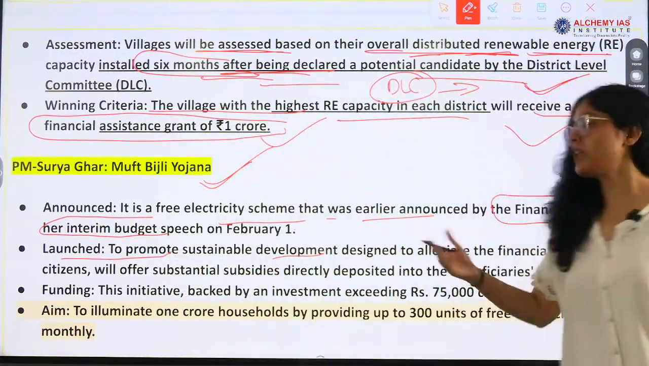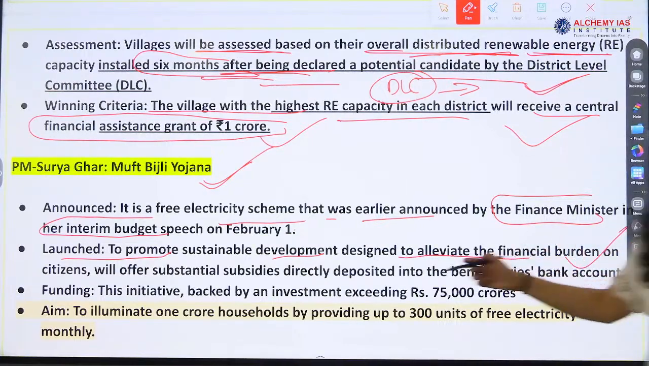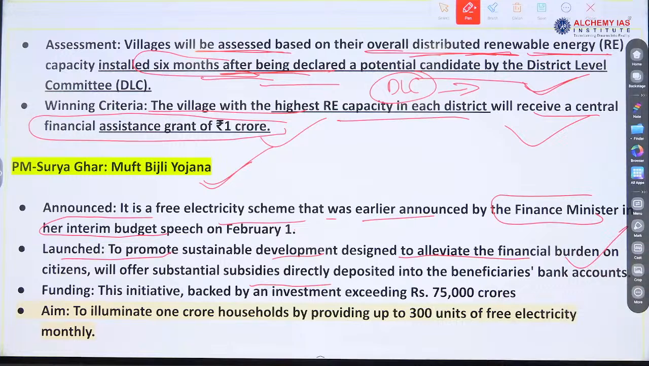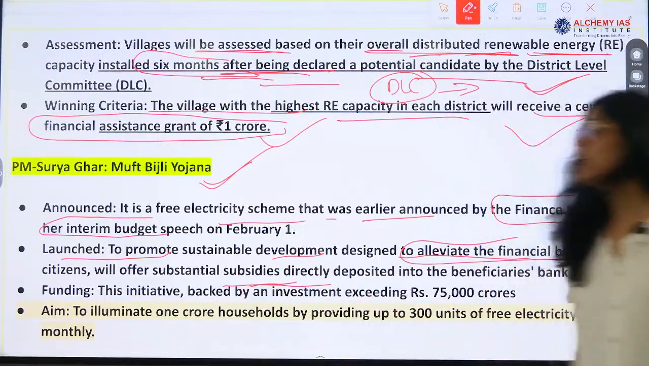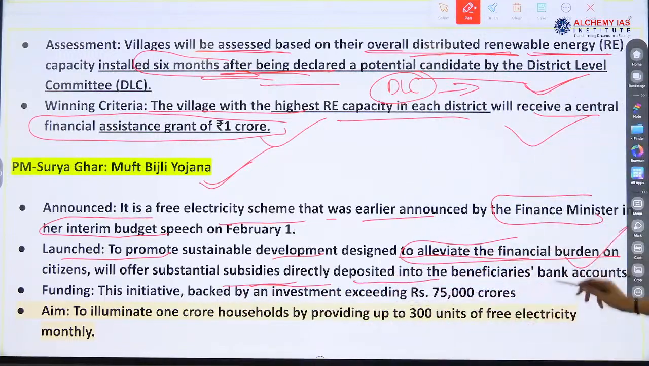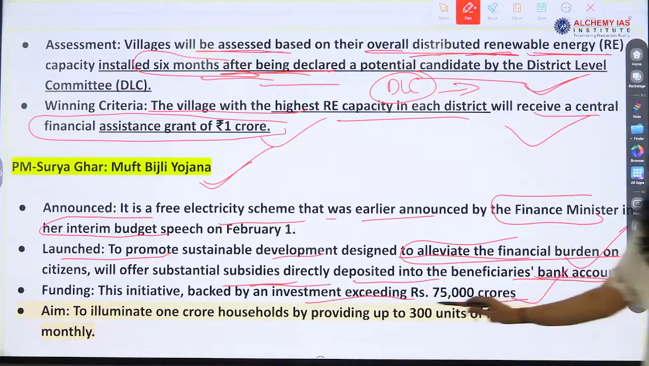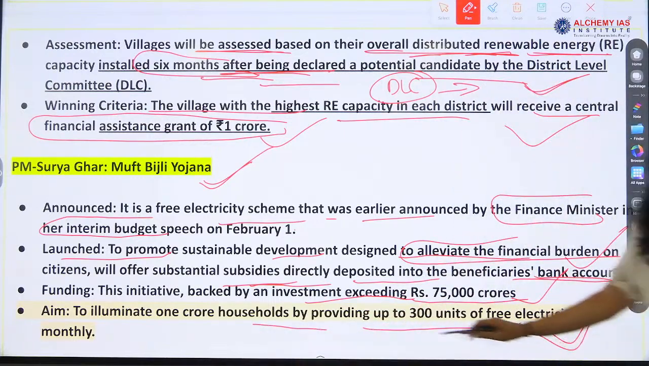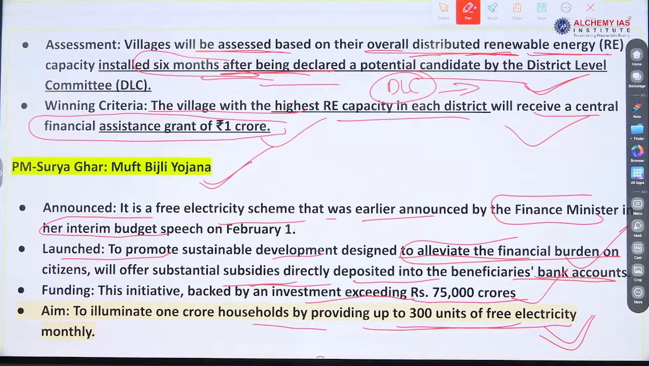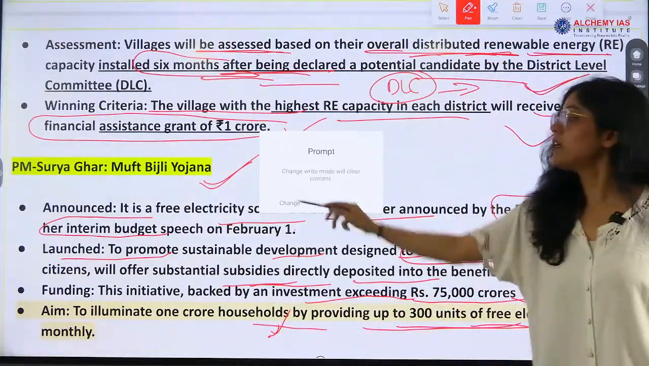Launched to promote sustainable development, Muft Bijli Yojana is designed to alleviate the financial burden on citizens. It offers substantial subsidy directly deposited in the bank account, with funding backed by an investment exceeding 75,000 crore. It illuminates 1 crore households, very, very important, by providing up to 300 units of electricity monthly. So this is the aim of Muft Bijli Yojana.